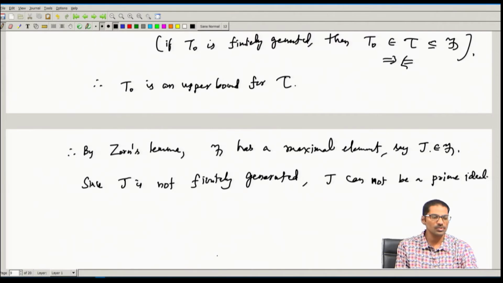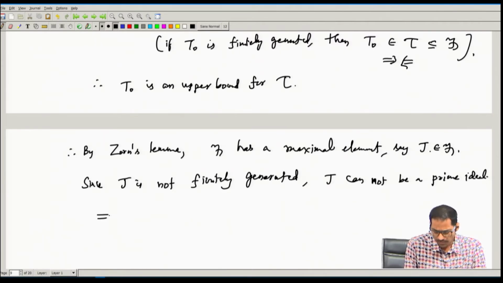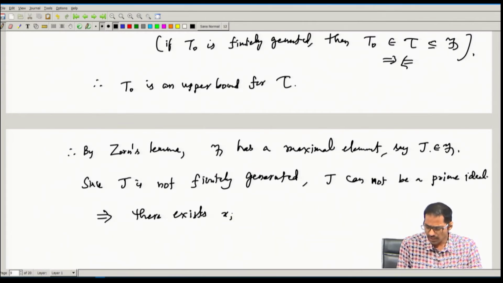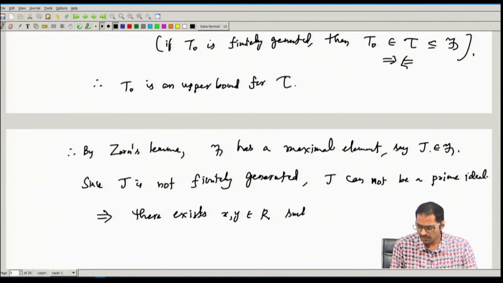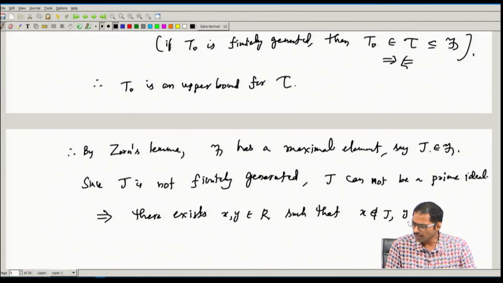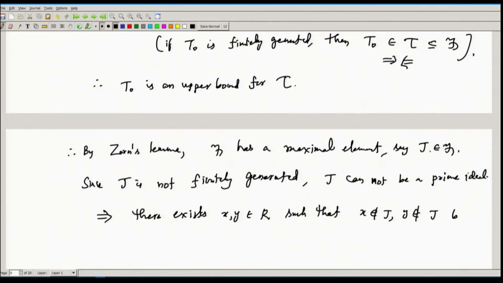That implies that there exist elements x and y in R such that x does not belong to J, y does not belong to J, but the product xy belongs to J.